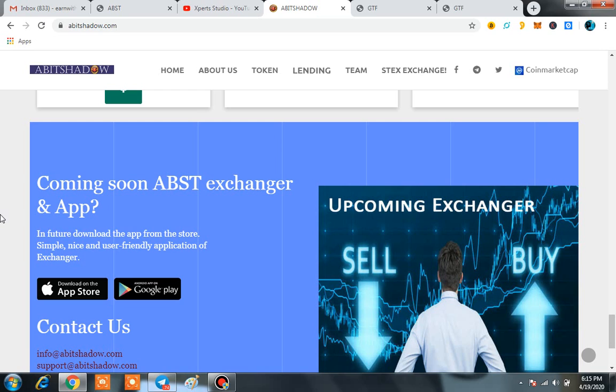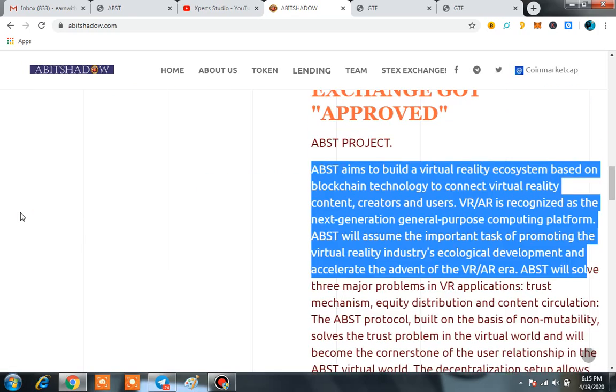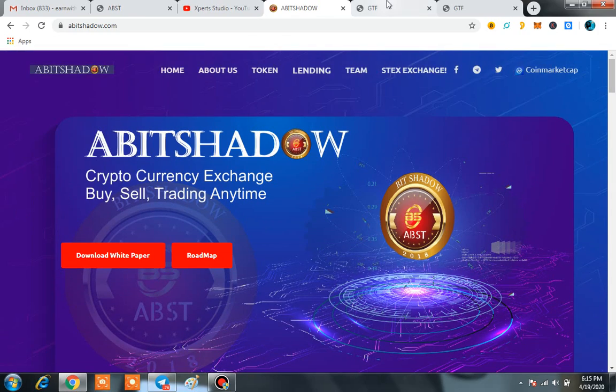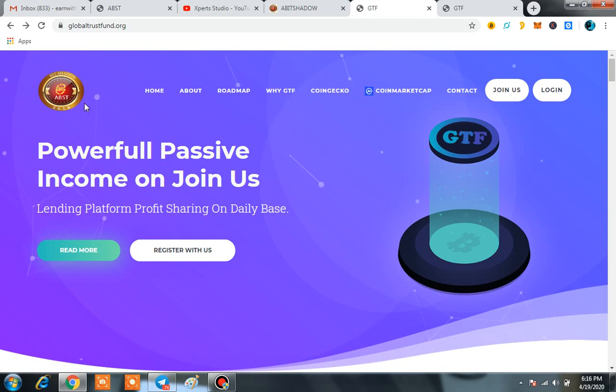Now the next thing which I am going to share with you is entirely different, but in some parts and some views both things are similar. So I'm going to share each and everything regarding the Global Trust Fund. First of all, here you can see what Global Trust Fund is all about. It is the lending platform of ABST which I am going to share with you today. By investing only $100, you are going to get a number of money through this platform, Global Trust Fund, with the help of Abbott Shadow.